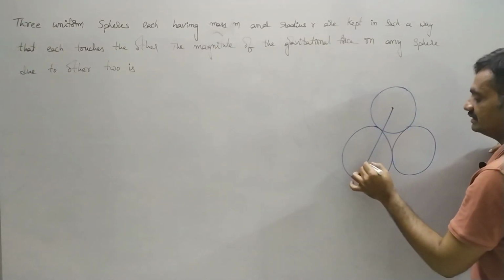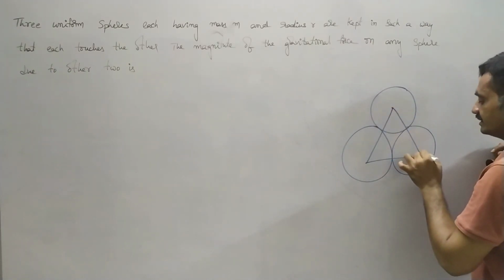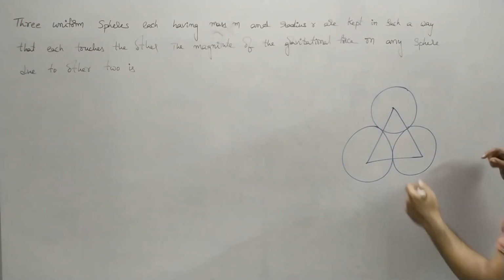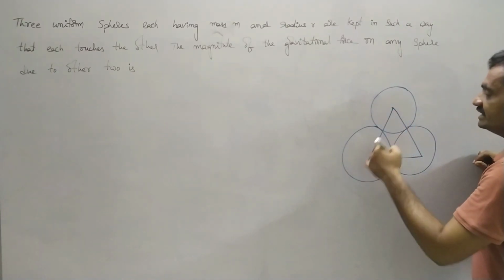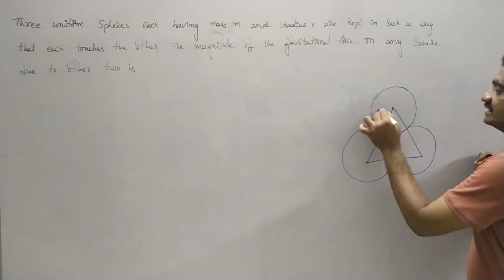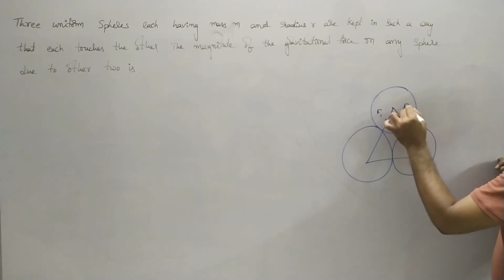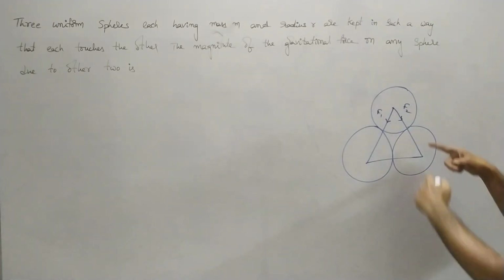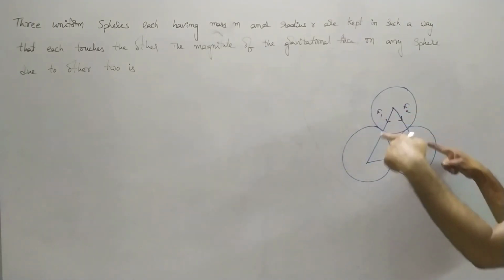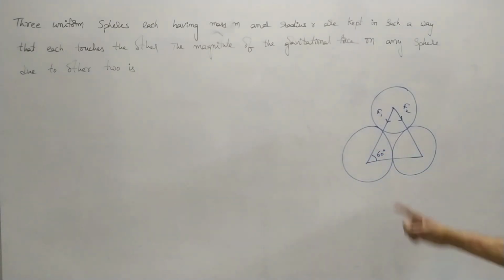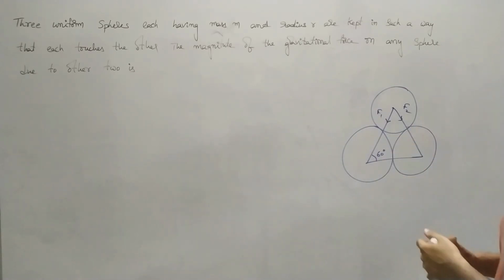So here we consider a triangle joining the three centers. The force acting by this body on this body is represented as F1, and the force acting by this body on this body is represented as F2. Now observe that since it has formed an equilateral triangle, we can consider the angle as 60 degrees. Now we have to represent the resultant.